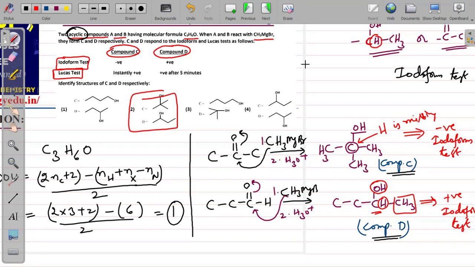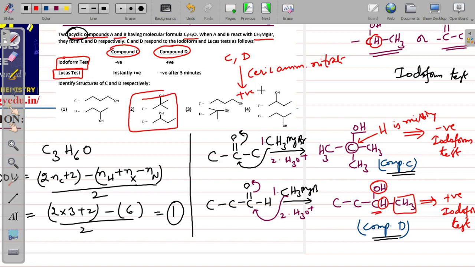Also, one more point is given in the actual paper that is not mentioned on this screen: C and D both react with ceric ammonium nitrate and both give a positive result. What does it mean?